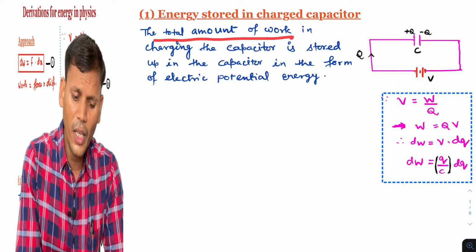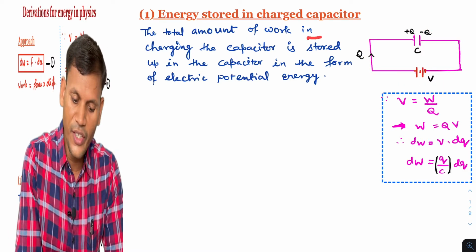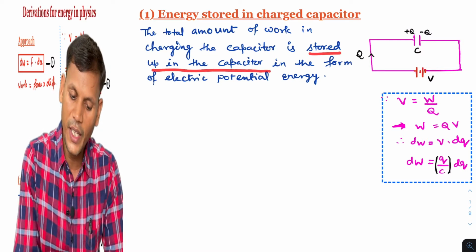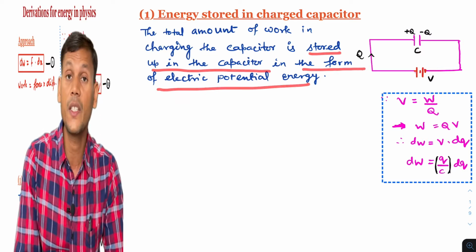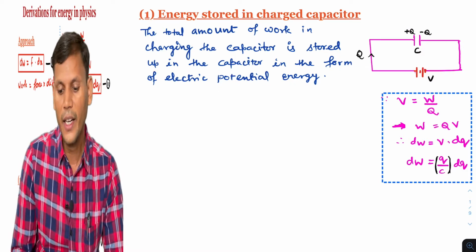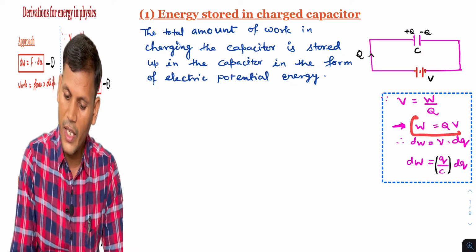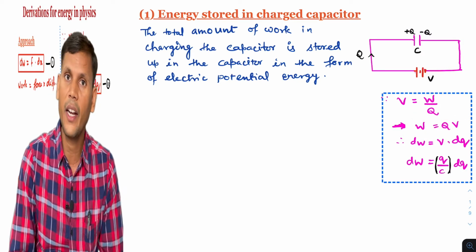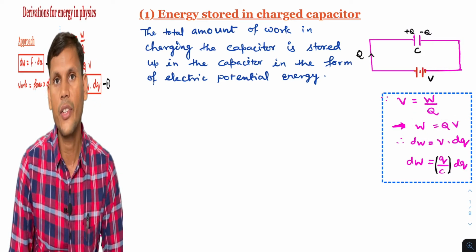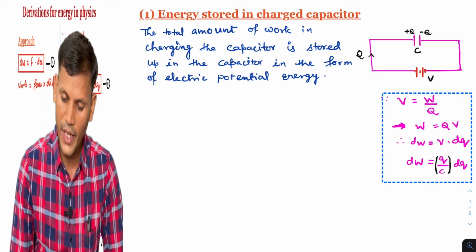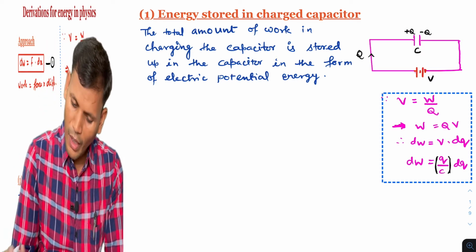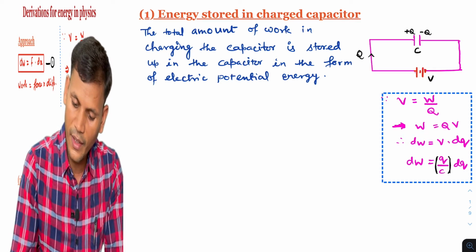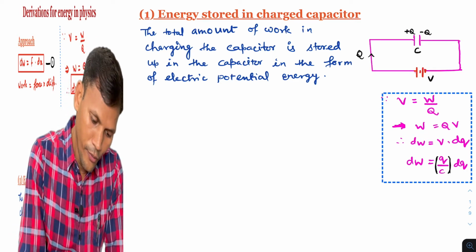The total amount of work in charging the capacitor is stored in the capacitor in the form of electric potential energy, and electric potential energy is nothing but the product of charge and electric potential. Charge and electric potential. So we will start from here. ये पार्ट हम लोग फिर से लिख सकते हैं यहाँ पे कि